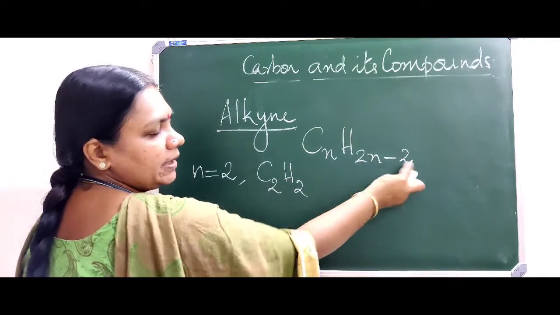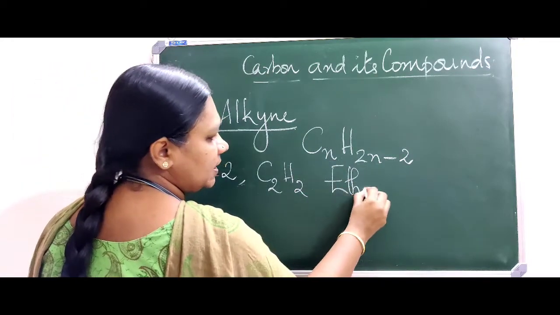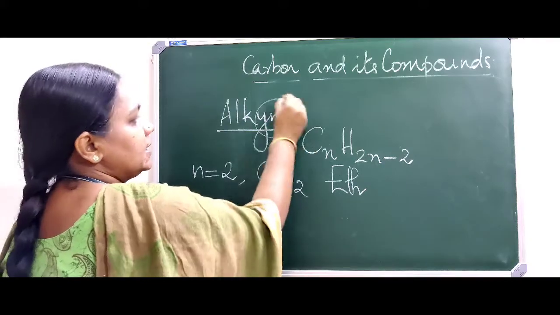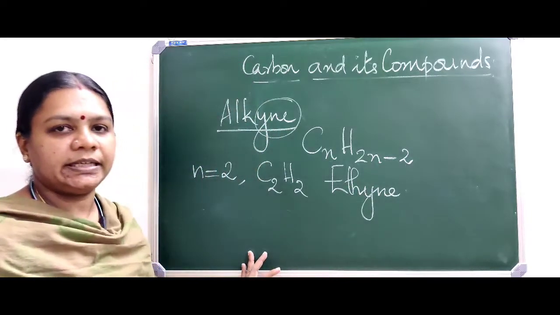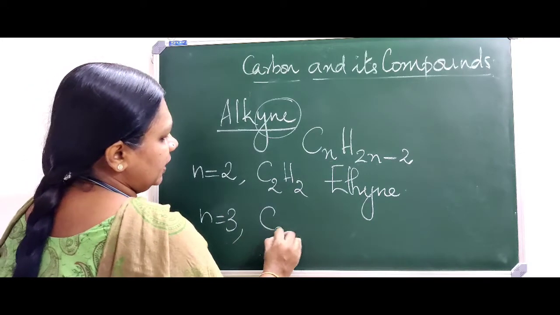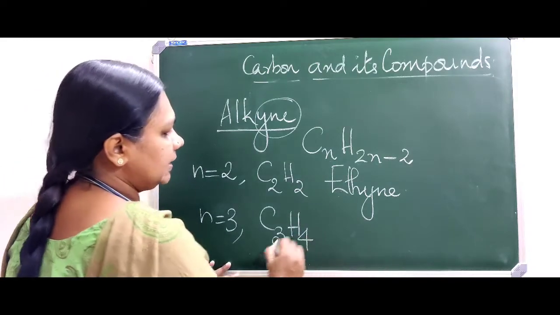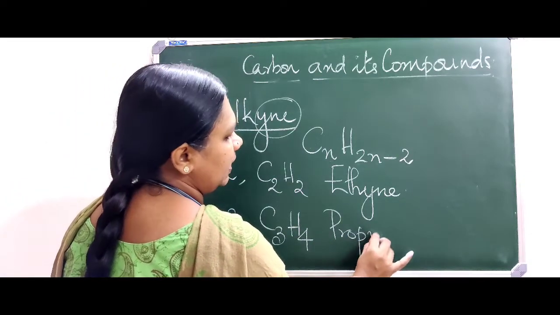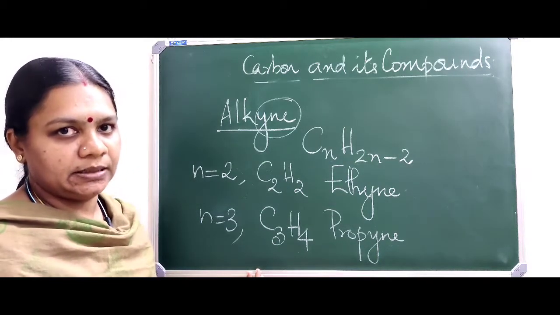2 into 2, 4, minus 2, is C2H2, and for the name, any compound with 2 carbons in the molecule starts with ETH, and the last 3 is the word derived from the unsaturated hydrocarbon. Therefore it is ethyne. And for n equal to 3, we can write C3H, 2 into 3 minus 2, that is C3H4. We know the name starts with prop. The last 3 letters are those from the name of the unsaturated hydrocarbon. Therefore, it is propyne.